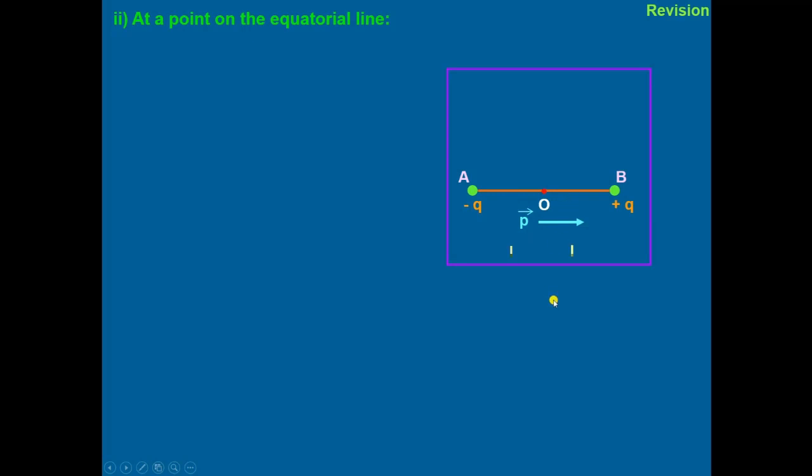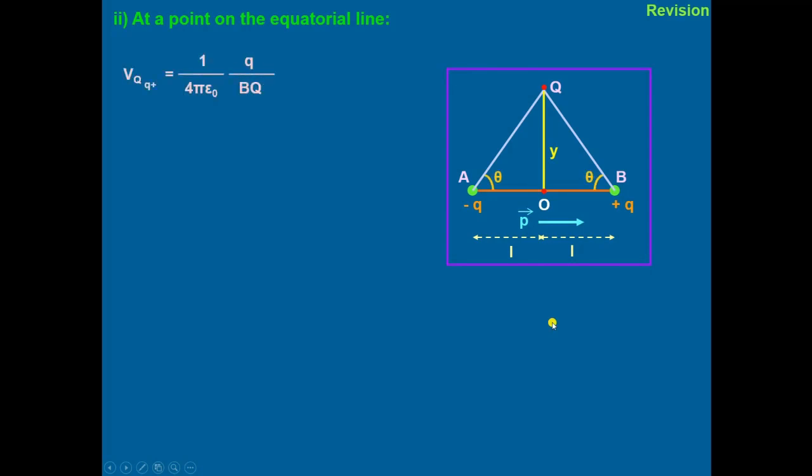The center of the dipole is P, and on this center we take the equatorial line. Q is a point on the equatorial line. Then the potential at Q because of the positive charge is V equals 1 upon 4 pi epsilon naught times Q upon BQ, and because of the negative charge it is equal to 1 upon 4 pi epsilon naught multiplied by negative Q upon AQ.